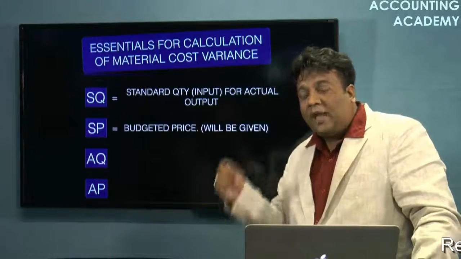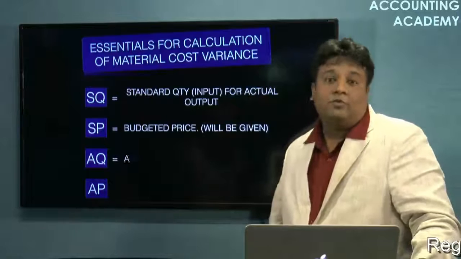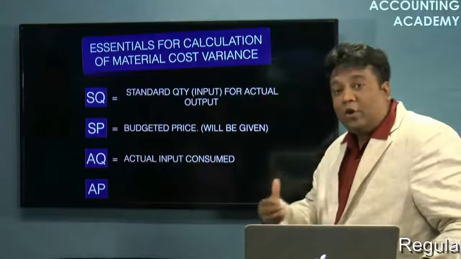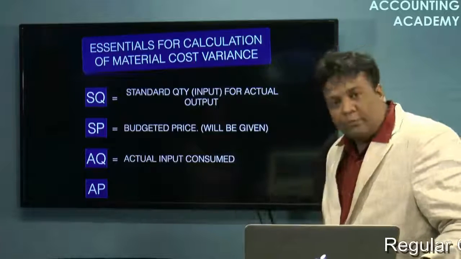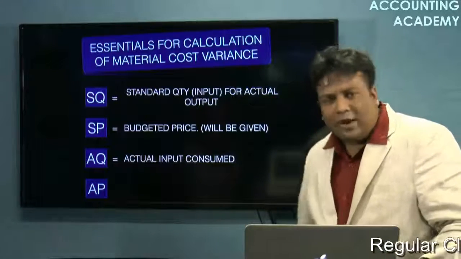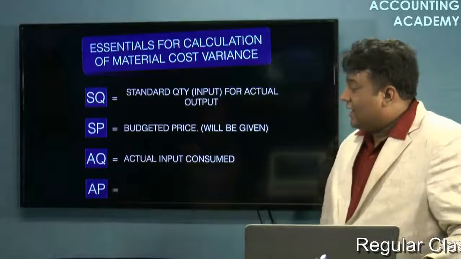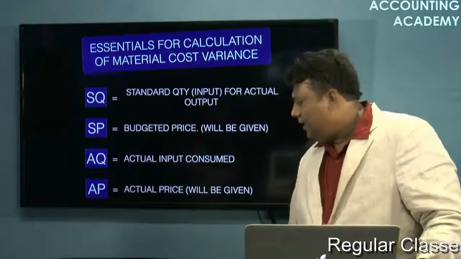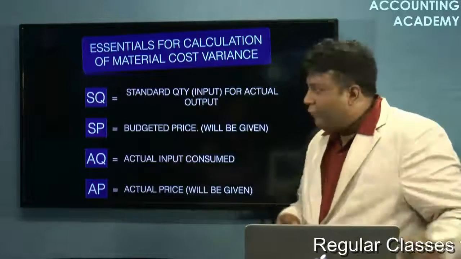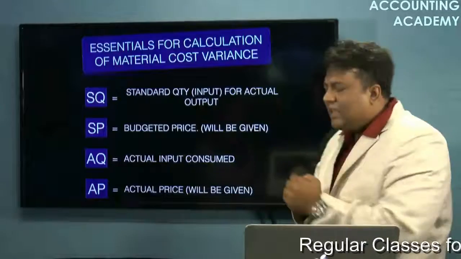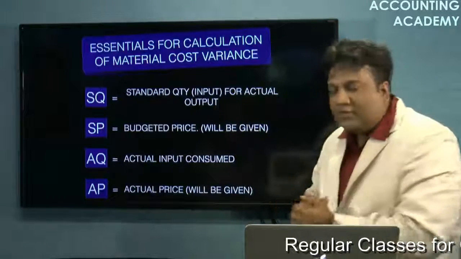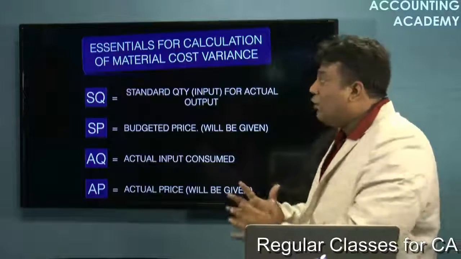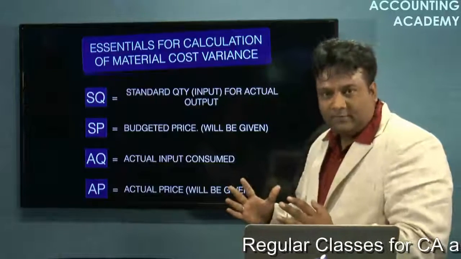Next data is the actual quantity. Actual quantity means the actual raw material consumed. Actual quantity means the actual input, the actual raw material consumed to manufacture the output. Now obviously this also will be provided to you. And the final data is called the actual price. Actual price, of course, again it will be provided to you. So once we are through with these four calculations, now we can proceed ahead to the calculation of the cost variances.